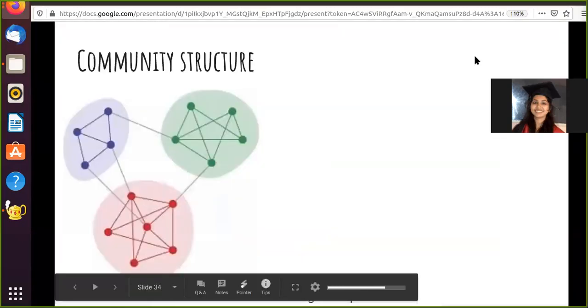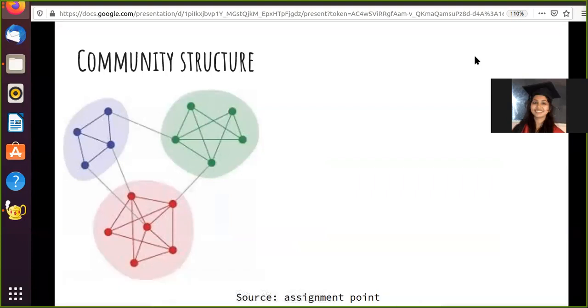In the last video, we have seen a number of properties of real world social networks, most of which were local to the networks, such as transitivity, which was at the level of whether a triad is closed or not, and some were degree distributions, which took the entire network into picture, including all the nodes. Now there are certain more properties of social networks which are very interesting and have been explored in detail, such as community structure. When you see any social network, people tend to cluster themselves into various communities.